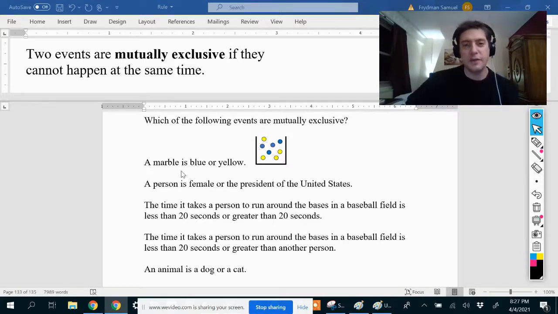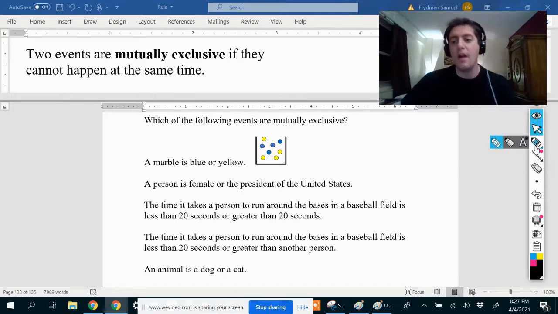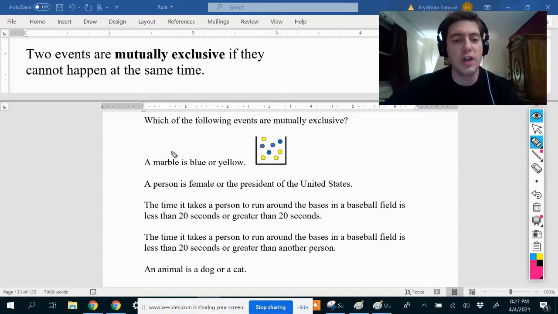Is it possible for a marble to be blue and yellow at the same time if each marble is just one color? No, that's not possible, and therefore these two events are mutually exclusive. Remember, two events are mutually exclusive if they cannot happen at the same time. So these cannot happen at the same time, so they are mutually exclusive. I'm going to circle this over here.